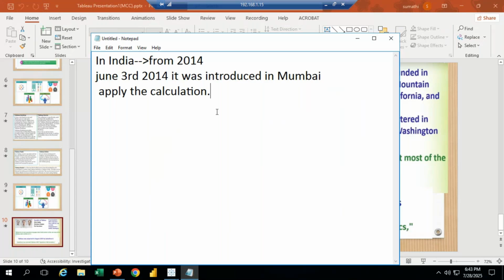If I want to work in Tableau also, we should know about Excel, because most of the Excel formats, formulas, and calculations are used in visualization.